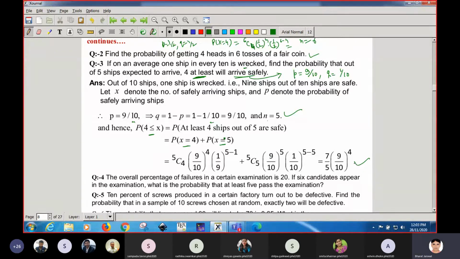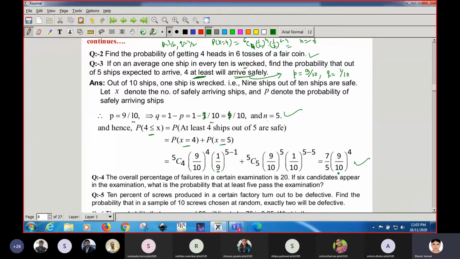Getting, students? Hello. So the q value is written wrong, no? Where? Here? q should be 1/10, no? It is written 9/10. The p and q values are written the same. Yes, it is written wrong. So it will actually be q equal to 1/10, and p is 9/10. That is the only mistake. Yes, rightly identified, thank you. So it is a typo error.